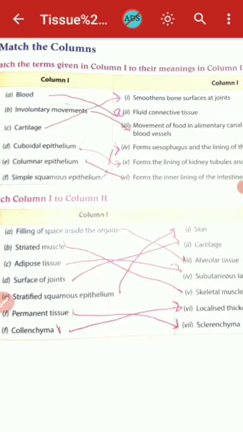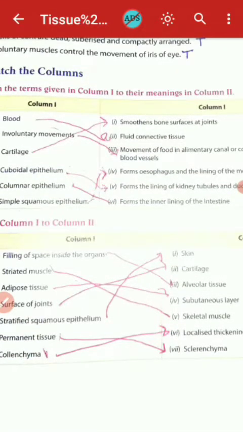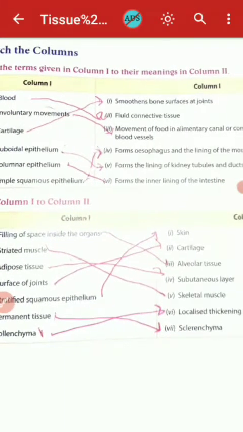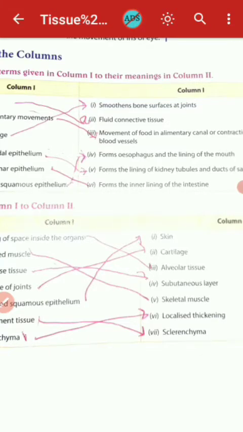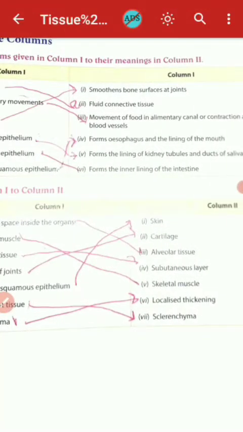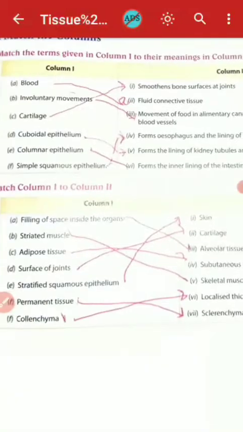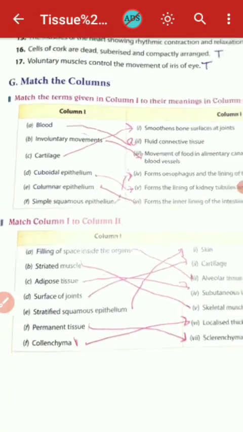Then stratified squamous epithelium, that is the skin. And permanent tissues are sclerenchyma and collenchyma, localized thickening, that is the collenchyma. So my dear student, this section again gets completed.